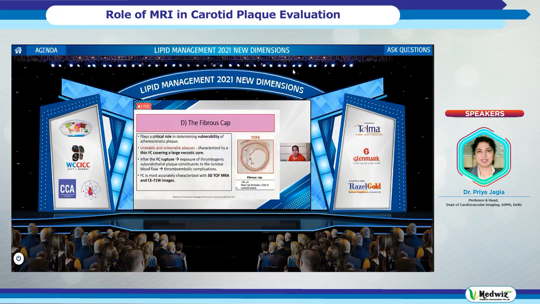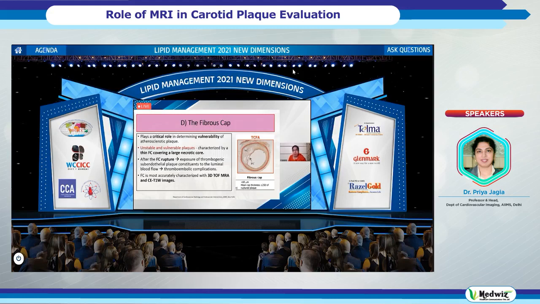The next thing to look for is the fibrous cap, which again determines the vulnerability of the plaque. So this is the fibrous cap. We all know the normal one is usually less than 65 micron in thickness. So this is a limitation of the MRI. MRI does not have a high spatial resolution like we have for IVUS or OCT, or for CT for that matter.